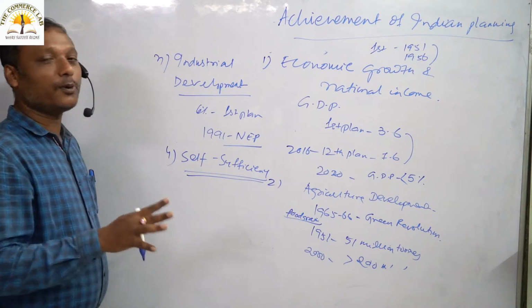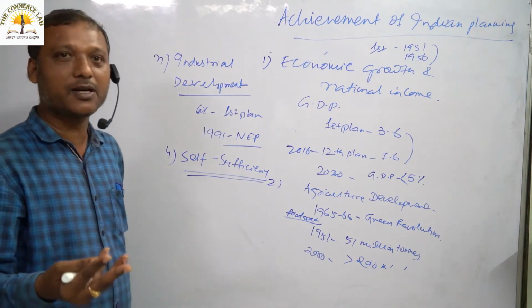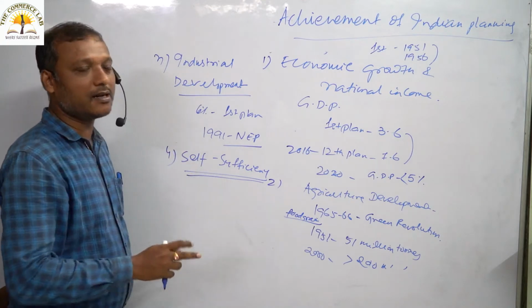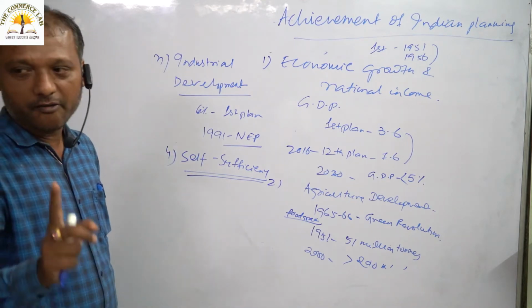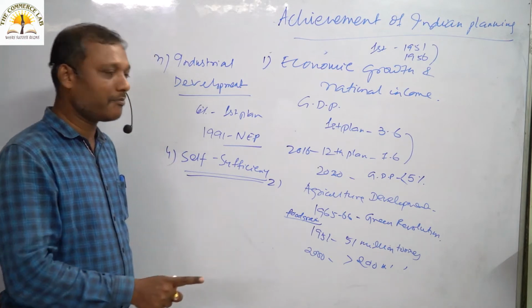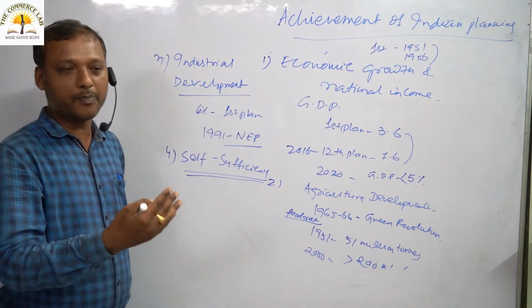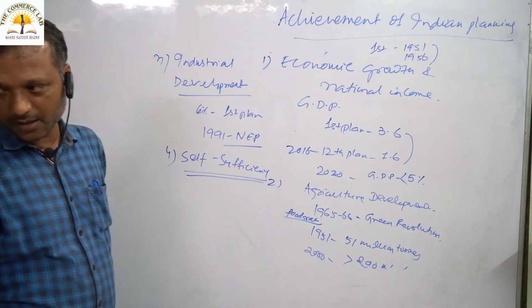So we can say our achievements are up to the mark so far as self-sufficiency is concerned. From 2 points it is very clear. First, we have achieved self-sufficiency in food grain production. Nowadays, we are no longer depending on foreign countries for our food grain production, number one.